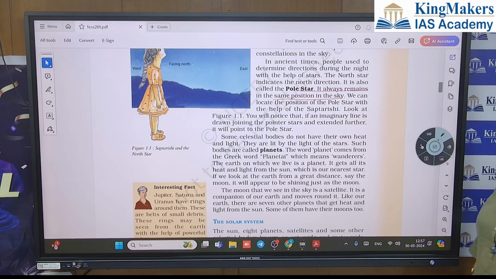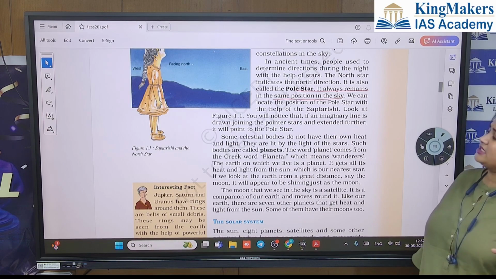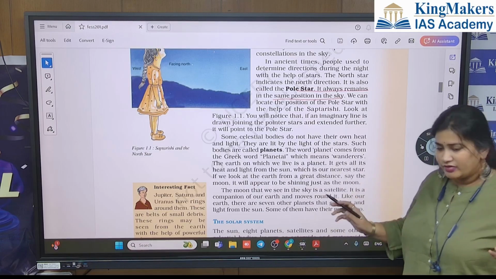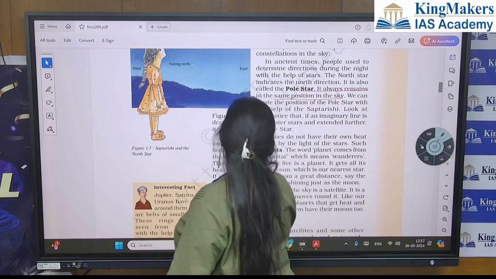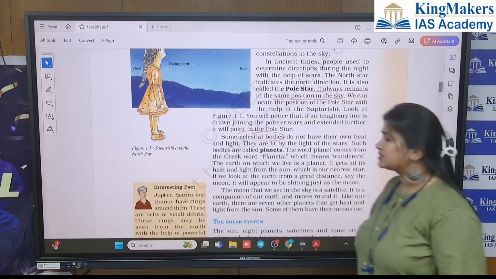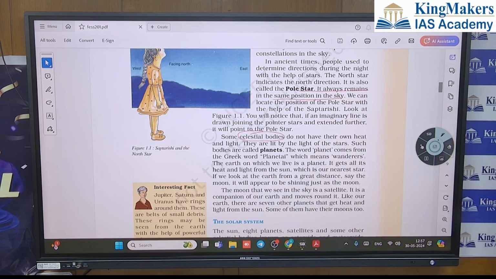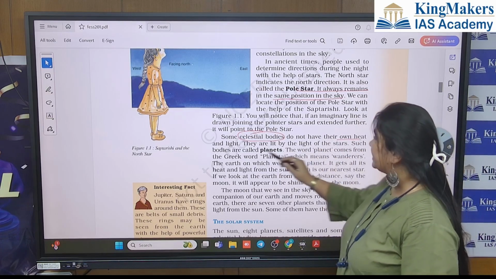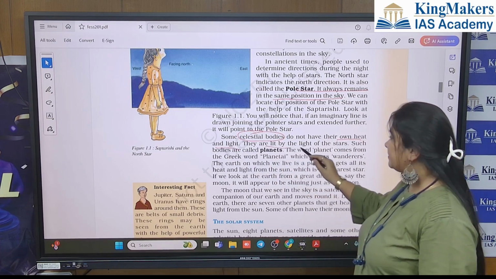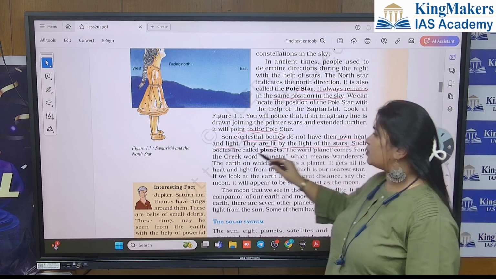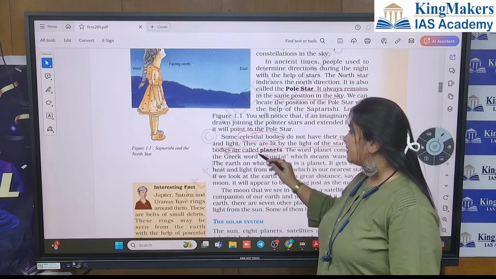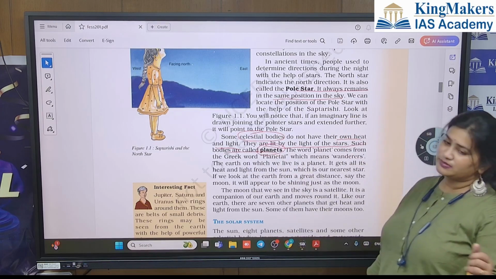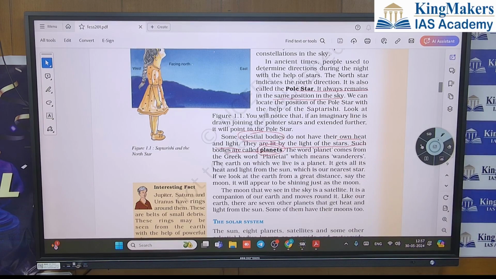Now what are planets? Some celestial bodies, and now whenever I write celestial bodies, you understand what celestial bodies are. So some celestial bodies do not have their own heat and light. They are lit by the light of stars. Such bodies are called planets. So what is the difference between planets and celestial bodies?